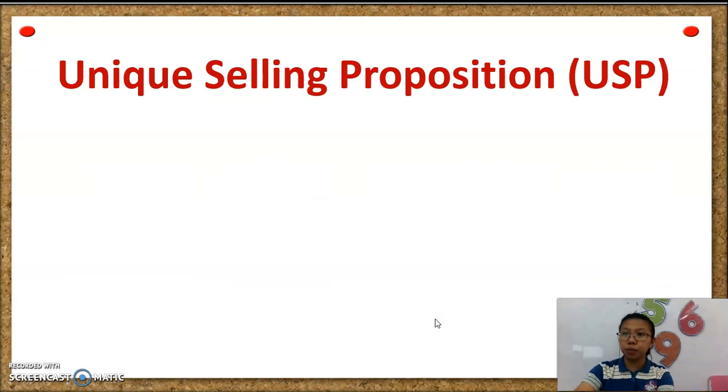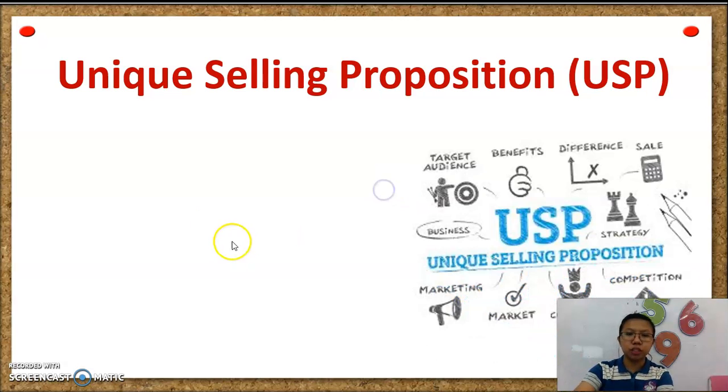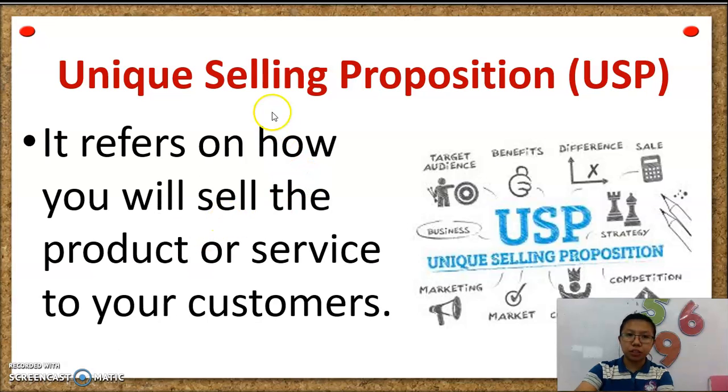Okay, and then the other one will be about the unique selling proposition. So, the value proposition is why customers will buy your product. And then, for the USP or the unique selling proposition, the question is, how can you sell your product? Okay, so this will be the definition of unique selling proposition. It refers to how you will sell the product or service. Again, when we say VP, why should customers buy your product? And then unique selling proposition, how are you going to sell your product to your customers?